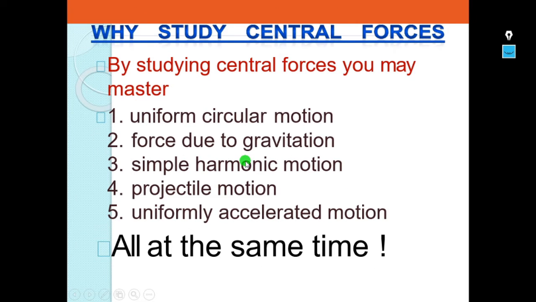Now we will see why it is necessary to study central forces. By studying central forces, we will come to know about uniform circular motion, force due to gravitation, simple harmonic motion, projectile motion, and uniformly accelerated motion.